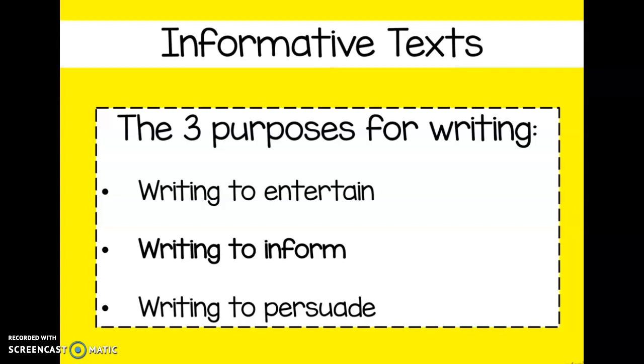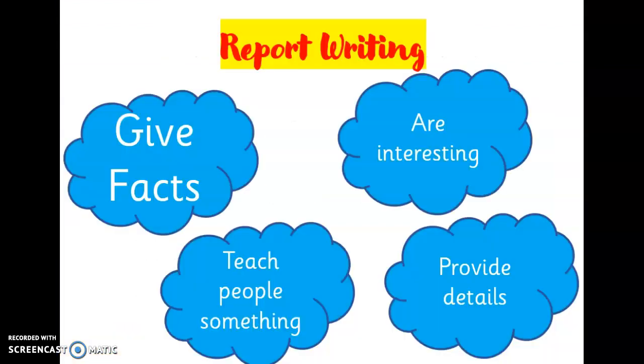So far we have covered recount writing, when we write our news or write about something that's happened to us before. And we've also looked at narrative writing, which is creating stories and characters and settings when we were looking at our fairy tales. But for the next few weeks, we are going to look at informative writing, and writing to inform. In particular, we're going to look at report writing, and we are going to be working on writing reports about animals that live in the zoo.